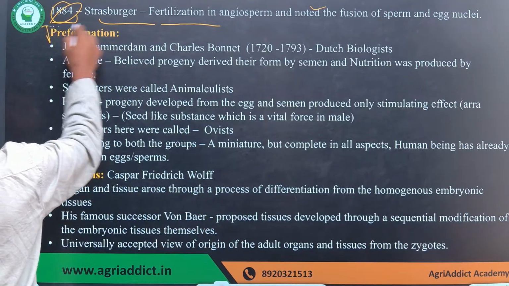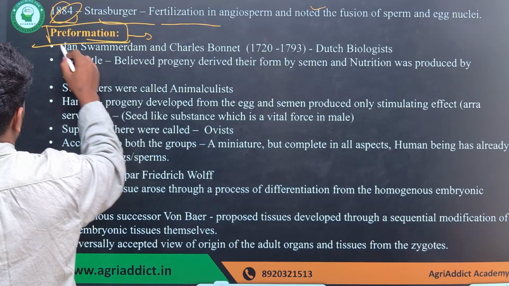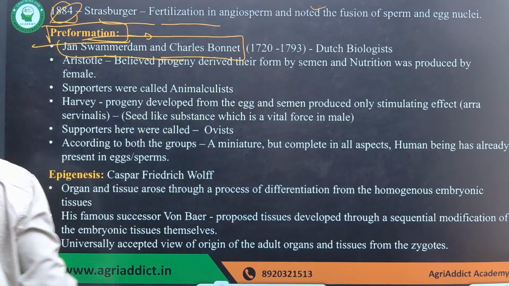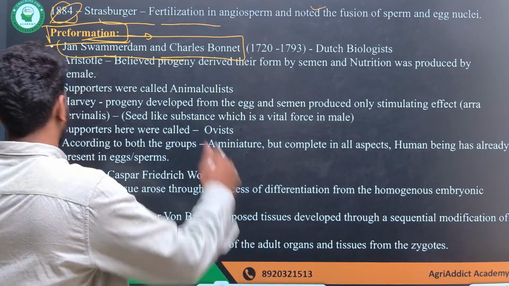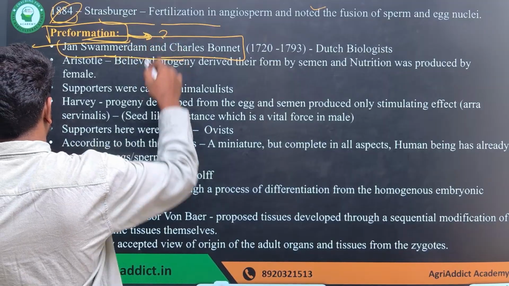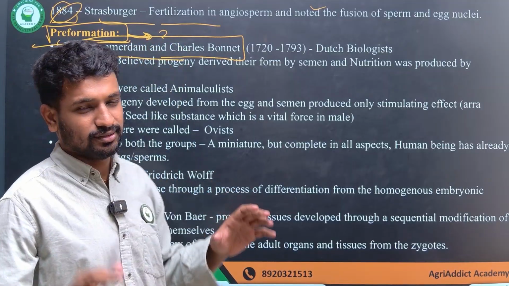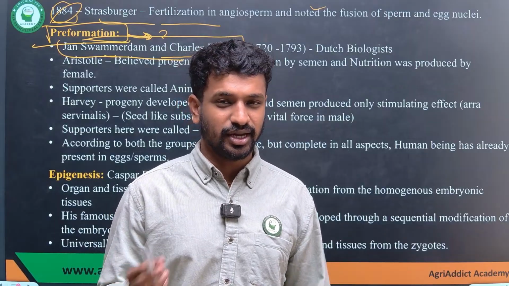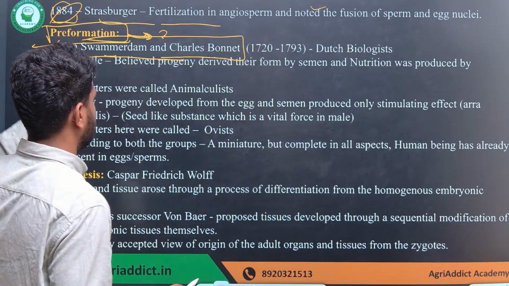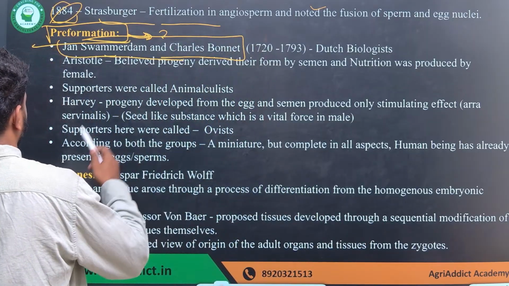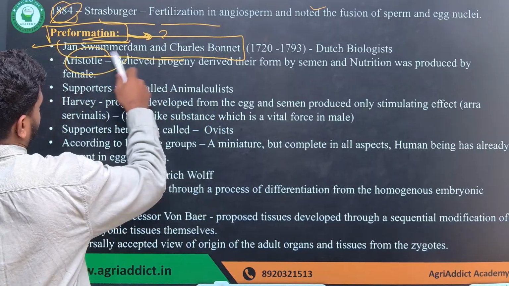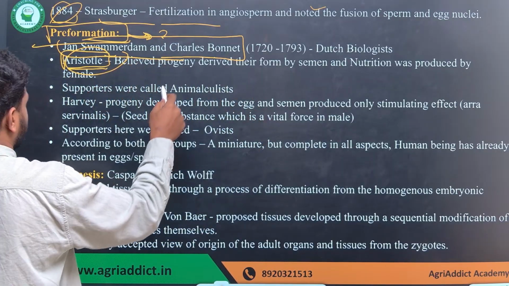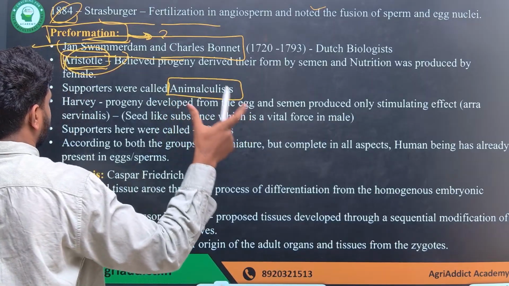Next, regarding preformation. What is preformation? What does this theory say? It was given by Swammerdam and Charles Bonnet. It says that there is some miniature body that is already there, which will go to the next generation. That's what preformation means: it is already preformed. This is supported by Aristotle, and it is the same concept that Aristotle explained.